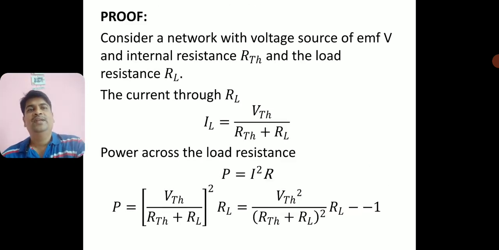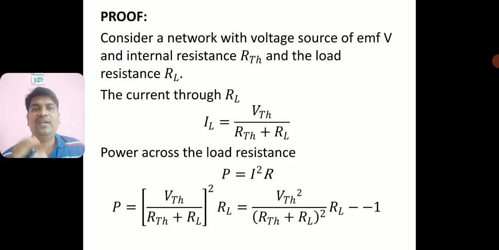Alright. All these three circuit elements are connected in series: one is voltage source VTH, internal resistance RTH and the load resistance RL. Now in this network I am looking for the power. So before going to the power, let me find out the current, the current through the load resistance.